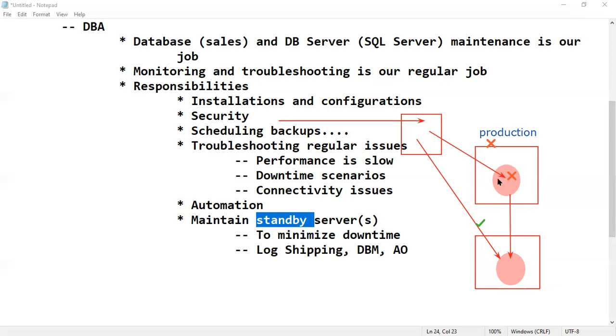Just remember, the purpose of all these features is the same: to maintain an as-it-is copy. Whenever users make changes here, one user inserting a record, it is immediately inserted here. One user updating a record, it is immediately updated here also. That means we are maintaining two copies. So in the event of a failure tomorrow, no problem. Here also the same copy of data is there, and the application can immediately continue its transactions here.